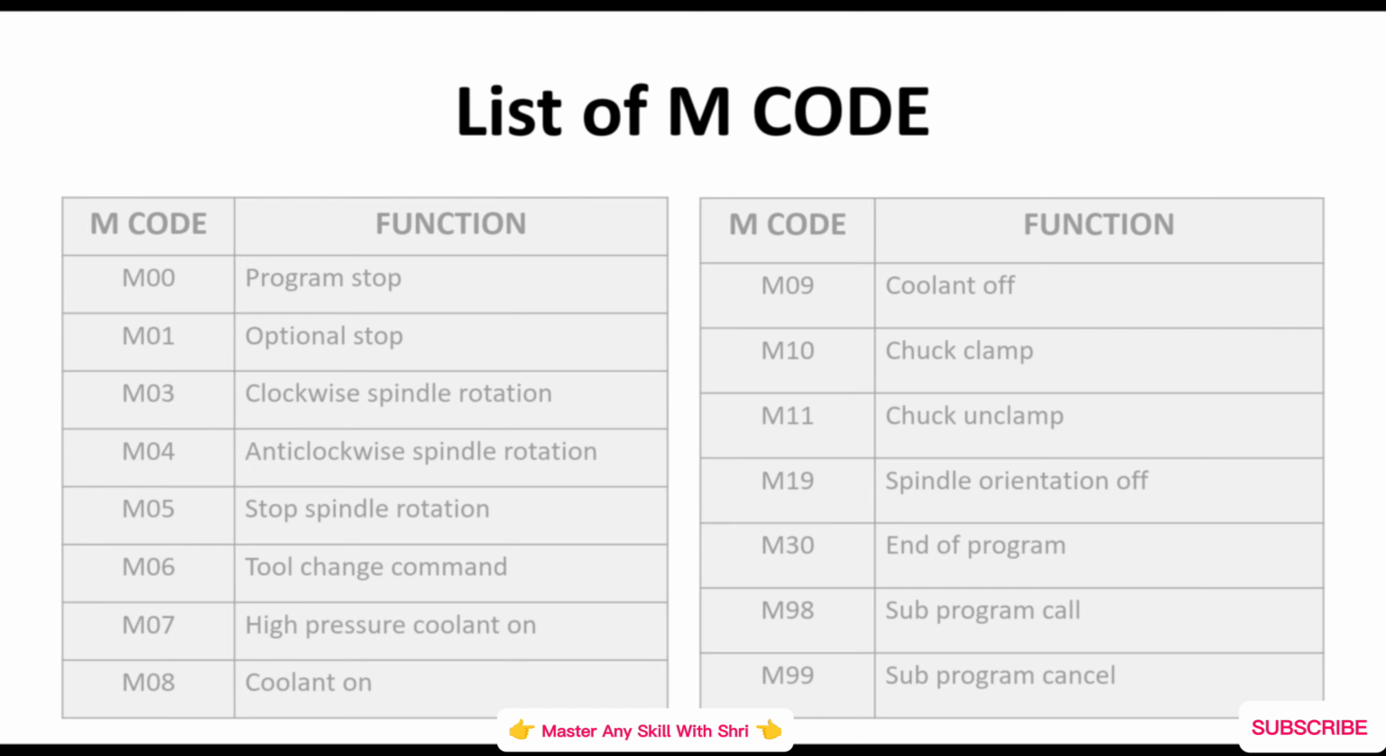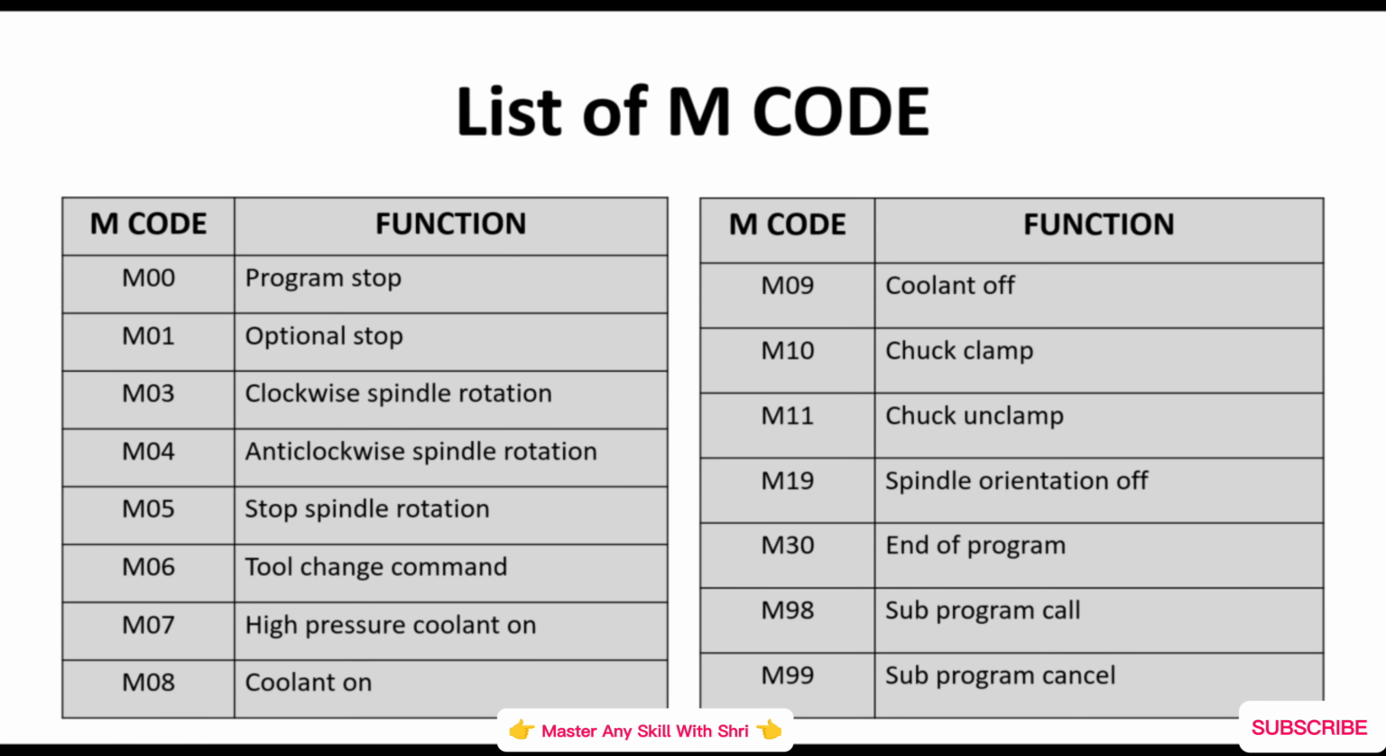So here I have listed the M codes. M00 is program stop. To stop the program, we use the M00 code. M01 is optional stop. This code we have already seen in the control panel, where we turn on the optional stop key along with the M01 code. M03 is clockwise spindle rotation. If we want to rotate the spindle clockwise, then we use the M03 code. For anti-clockwise spindle rotation, use the M04 code. M05 is used to stop the spindle.